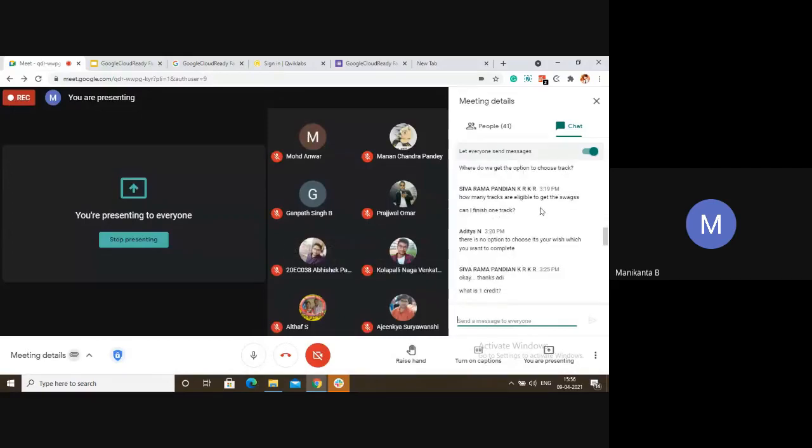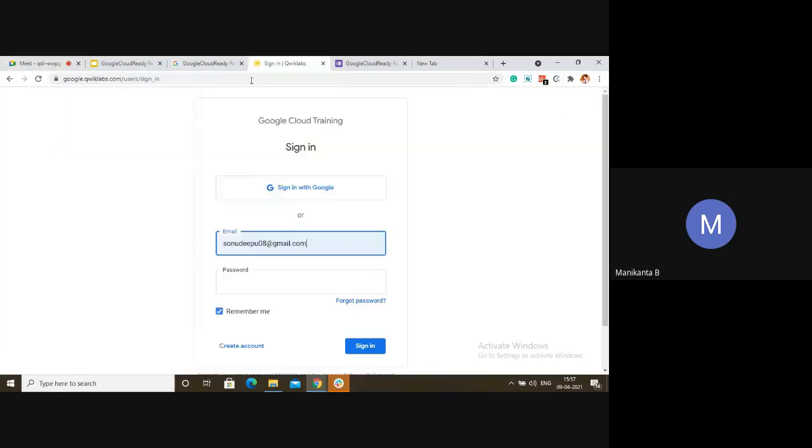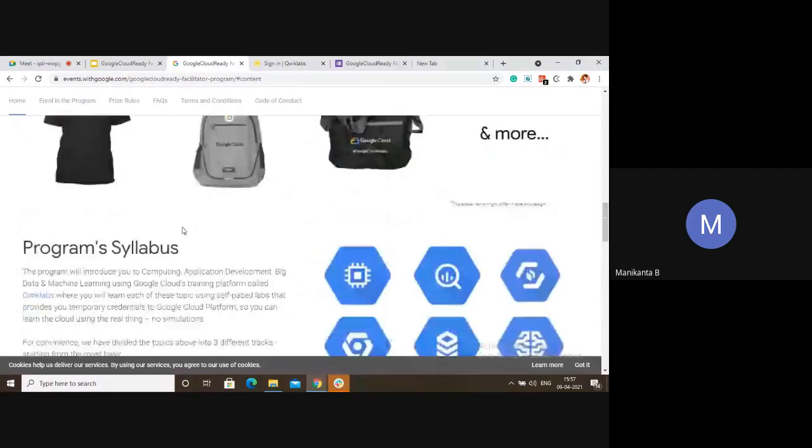And how many tracks are eligible to get the swags? Can I finish one track? Yeah, it's not based on track, Shivram. It's not based on track. It's based on the number of quests you complete.